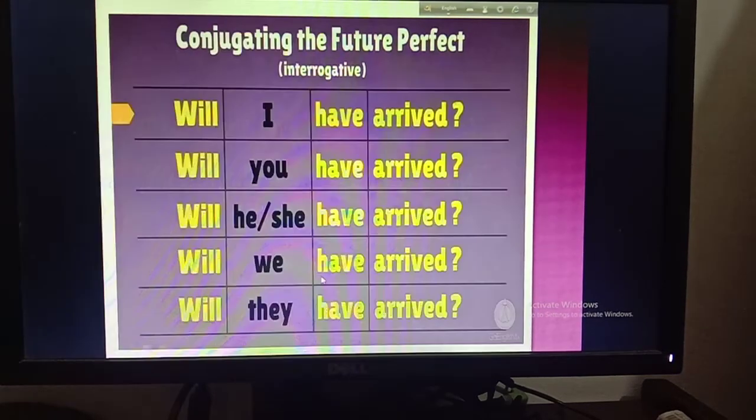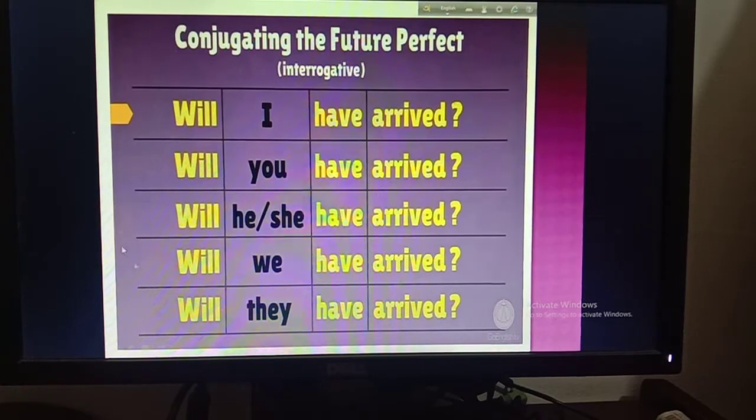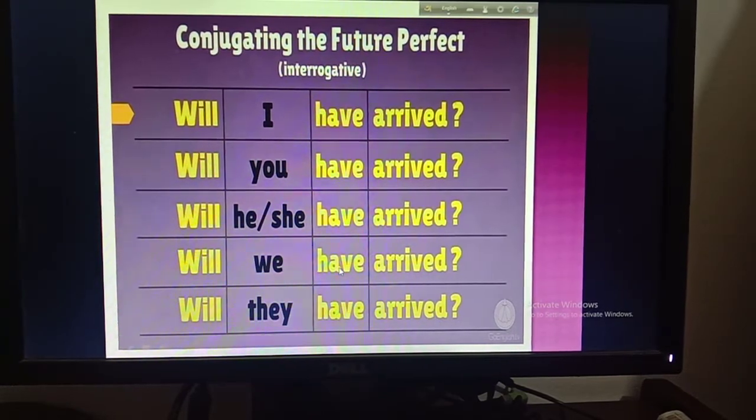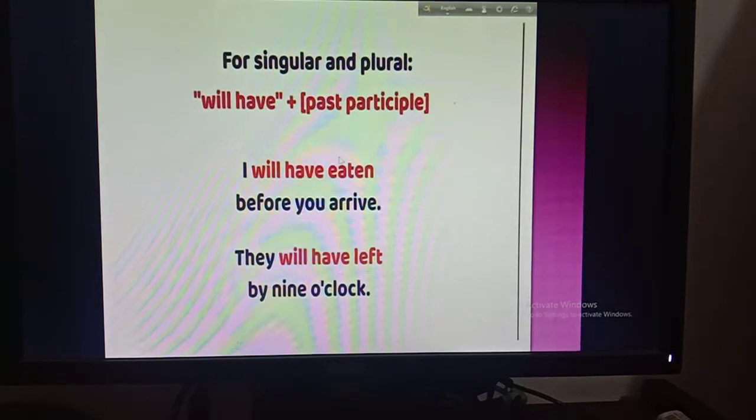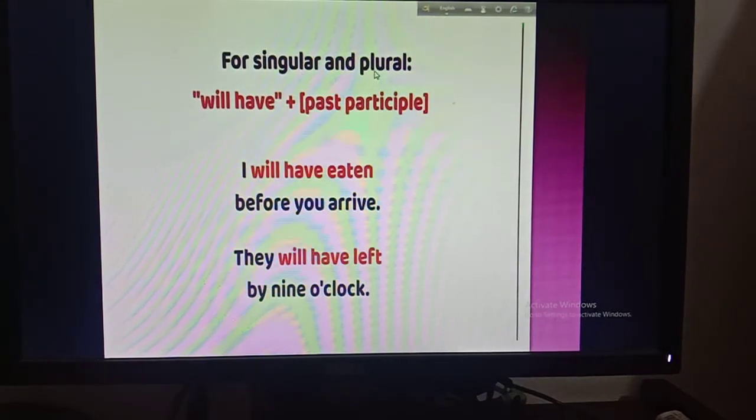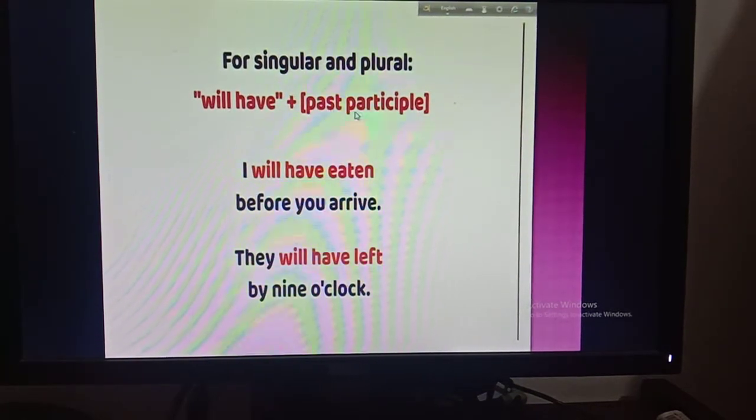Okay, now here I have also conjugated it, so you can follow this. Will I have arrived? Will you have arrived? Will he or she have arrived? Will we have arrived? Then will they have arrived? Okay, write it down in your copy. Now you can see for singular and plural, will have plus past participle. So we use will have for singular and also for plural.